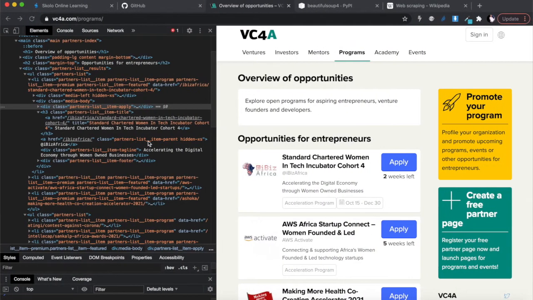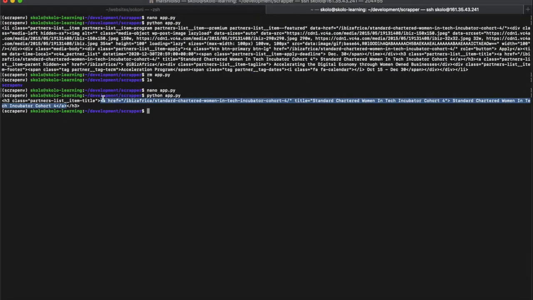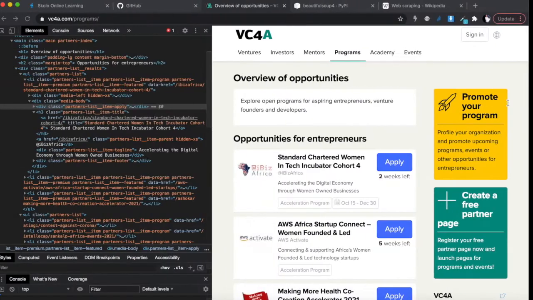Now, I don't want to find the A. I actually want to find the href because I want to print this link, and then I want to find the title. There are two ways: you can find the title or you can find the actual text that's written inside the A opening and closing brackets. Let me show you the two ways of doing it.